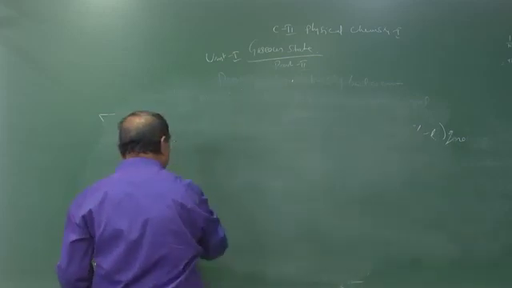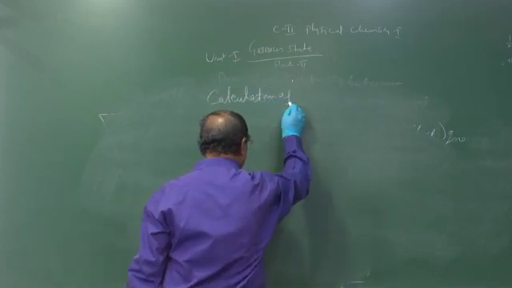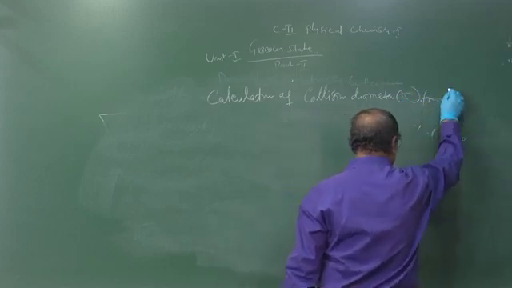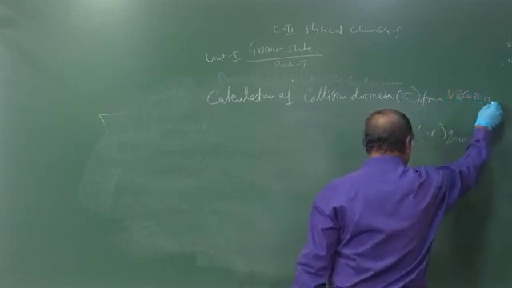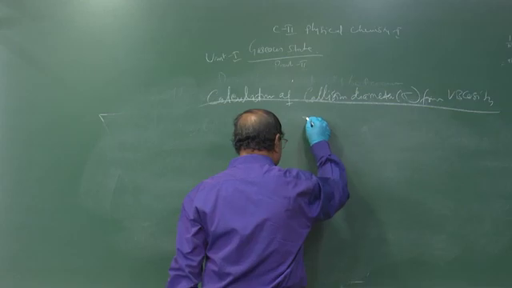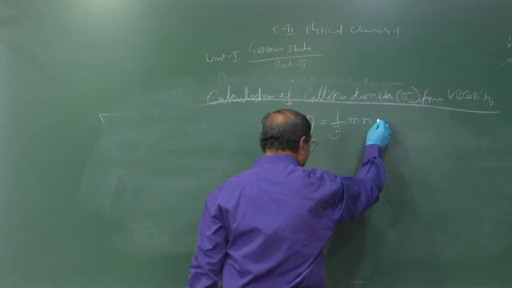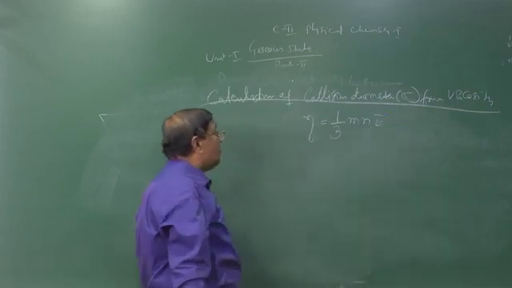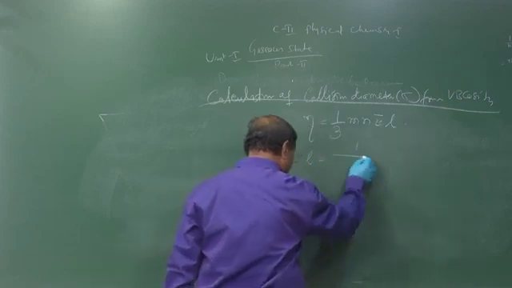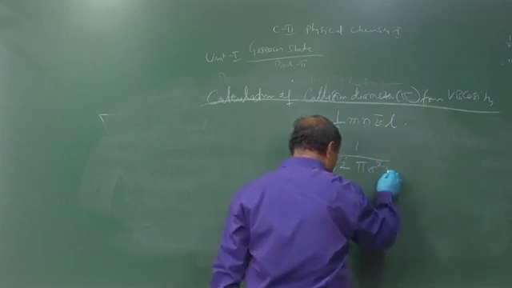The second part is calculation of collision diameter from viscosity. As expressed, eta is equal to 1/3 m n v bar into L, where L is equal to 1 by root over 2 pi sigma square into n.